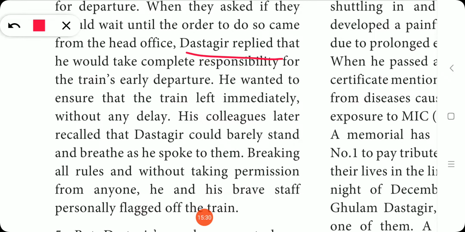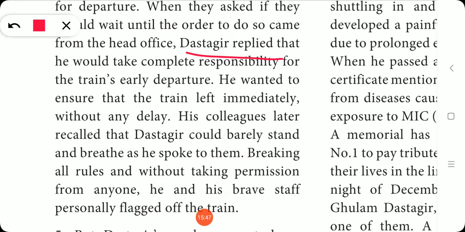His colleagues later recalled that Dastagir could barely stand and breathe as he spoke to them, breaking all rules and without taking permission from anyone. He and his brave staff personally flagged off the train.